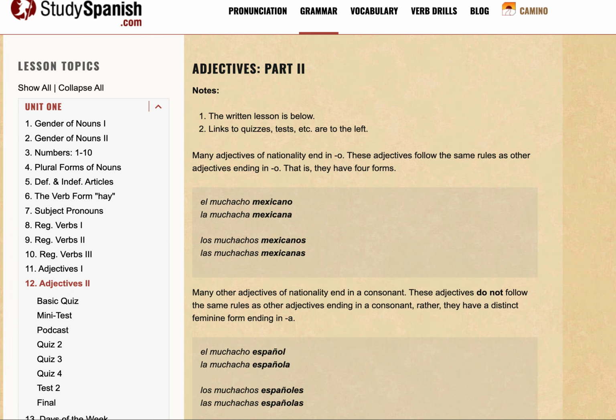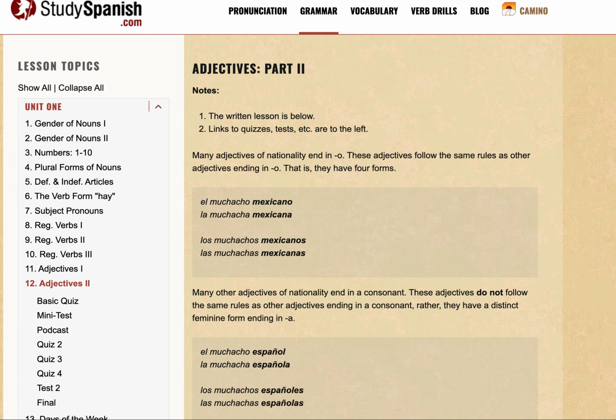3 different forms or types of adjectives, if you will. So you have adjectives that end with O, adjectives that end with E, and adjectives that end in a consonant, and each one of them have, in terms of transformation of the adjectives, so they could change depending on the gender of the noun or if it's singular or plural.